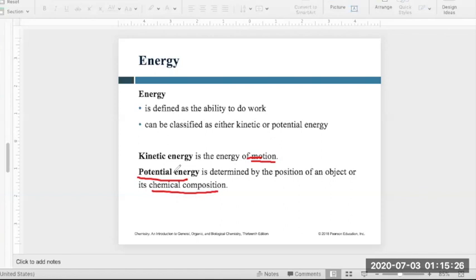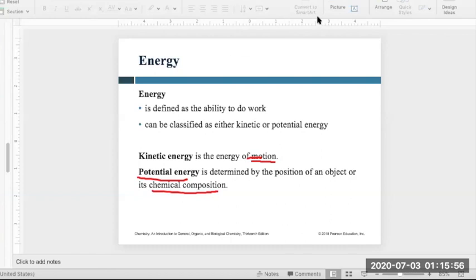What's going to happen if you just drop that pen? It's going to come back to the bench, and it's converting from potential energy into kinetic energy by the movement of the pen. So that means energy can be converted from one form to another form. You can convert kinetic energy into potential energy, or potential energy into kinetic energy.